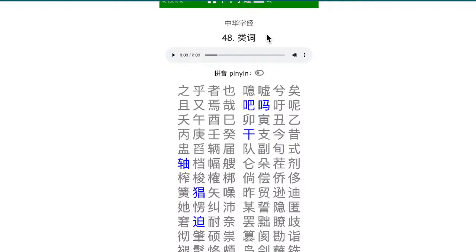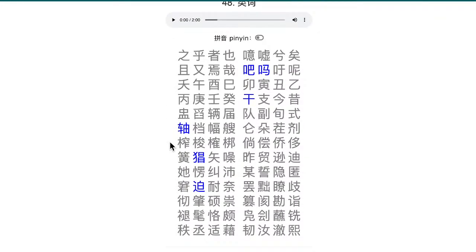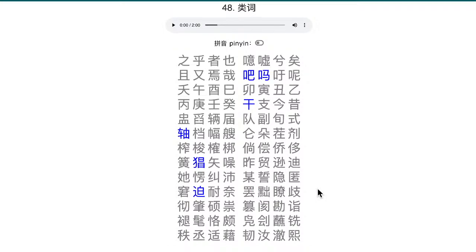But not all of them. Some of those characters are just not easy to categorize into other categories, so they just get thrown over here. Tomorrow we're going to start this unit, and we only have 3 units left to finish the entire 中华字经.